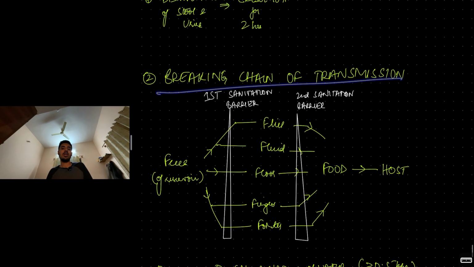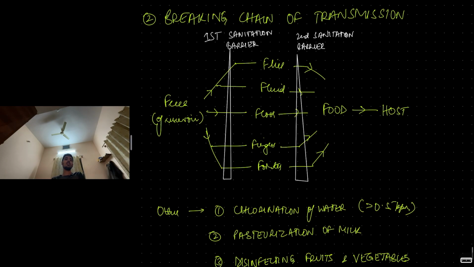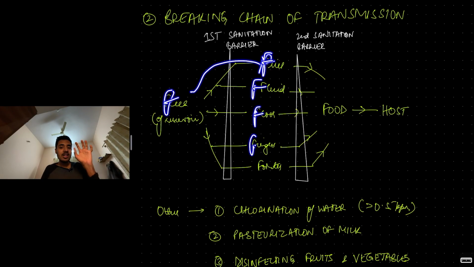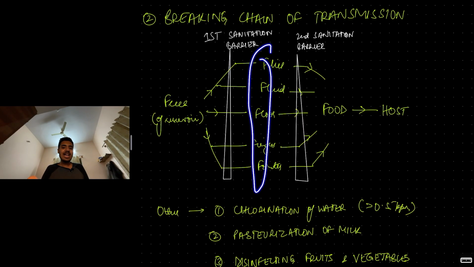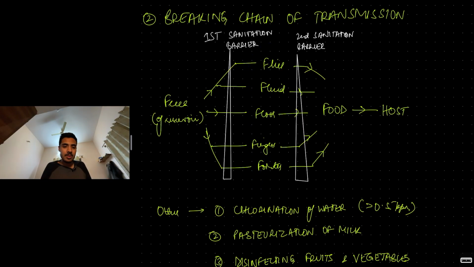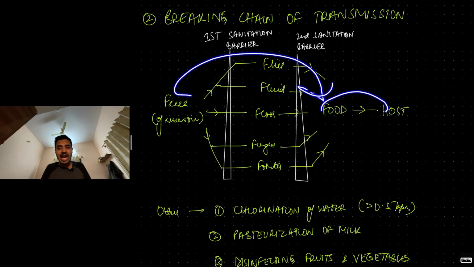Next, we want to break the chain of transmission. So what is the chain of transmission? As I told you, the feces is the source, the feces of the reservoir. How will it contaminate the food and the water? Through flies, F for flies: feces, flies, fluid, floor, fingers, fomites, some other objects. So all these act as a transport mechanism for these bacilli from the feces to contaminate the food and then transmit to a new host. So this is the chain of transmission.